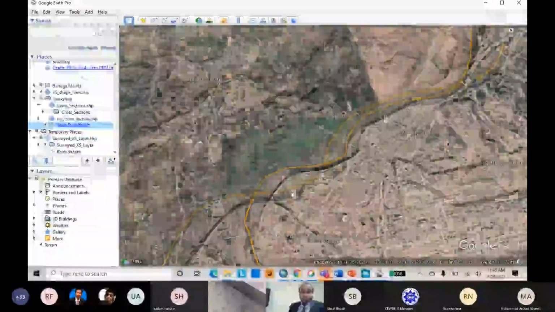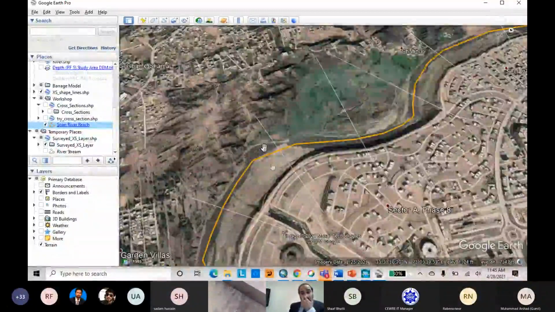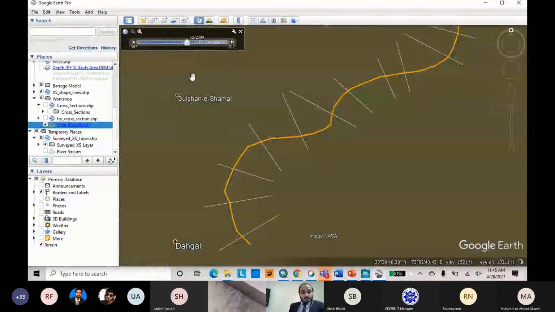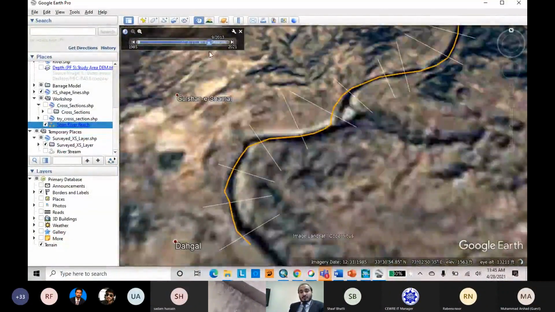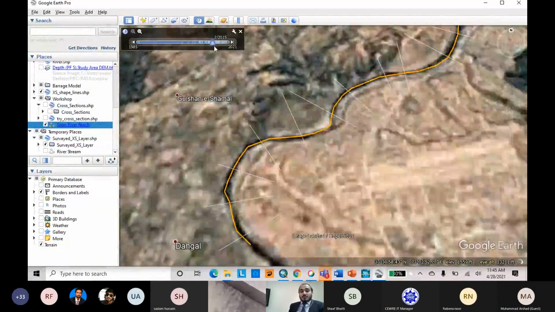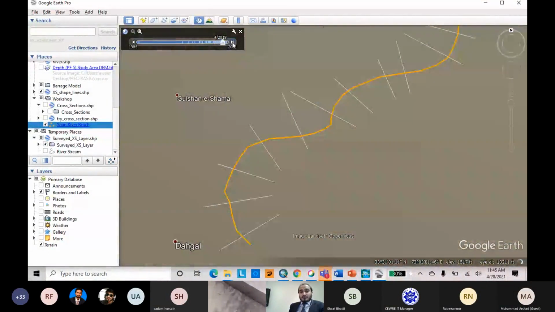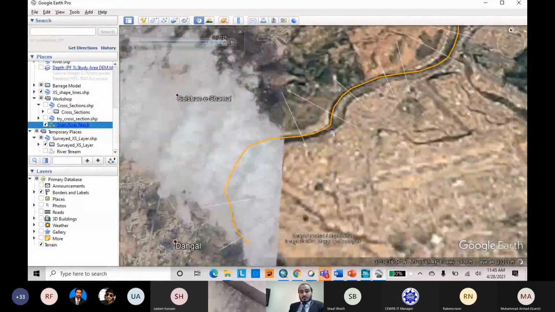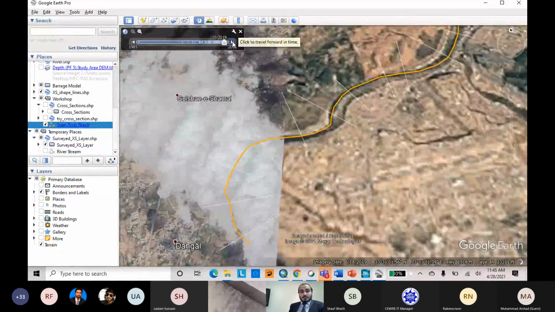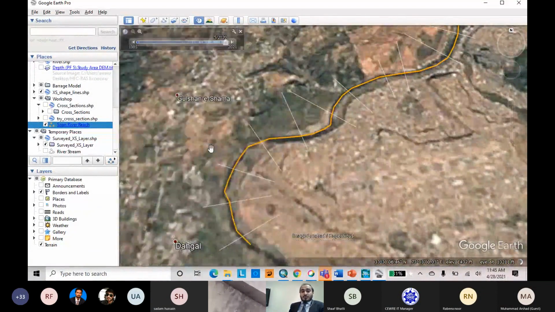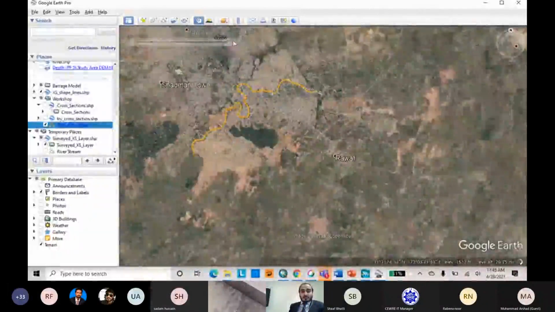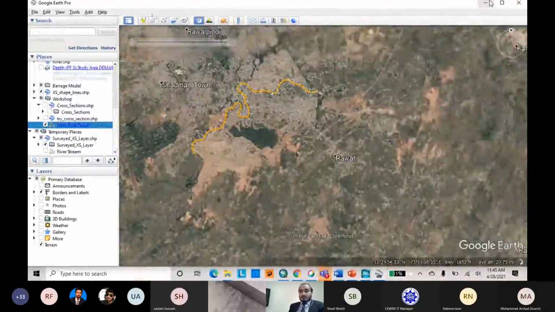Okay. These are a little divergence. And the first thing I forgot to tell you is that you can use any time span of your survey data according to your requirement. If your survey was conducted in December 2019, you can use the imagery of December 2019. You can use other imagery according to your survey data time. Here is the digitized data. I have already digitized all of the required layers.